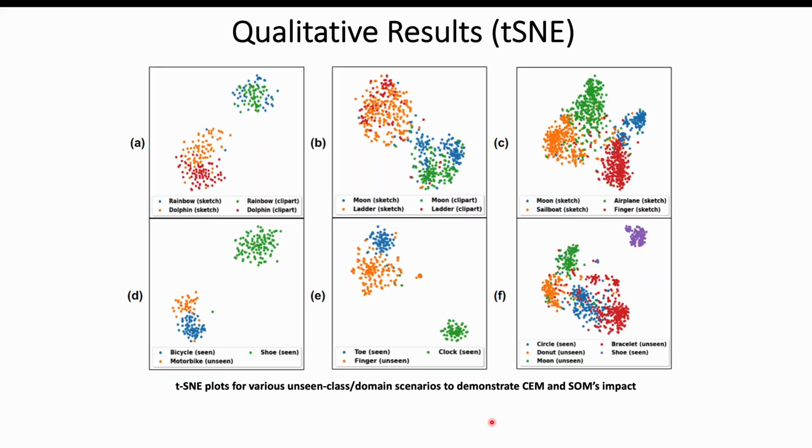We show t-SNE plots where one can note a clear clustering of the cross-domain features from the same class. For example, in figure A, rainbows from the sketch and clipart domain are grouped together here. Similarly, dolphins from sketch and clipart are also grouped together, but form a separate cluster from the rainbow class. Plots 4D to 4F show how CEM learns transferable local features. Detailed explanations for these t-SNE plots and the ablation experiments can be found in the paper.